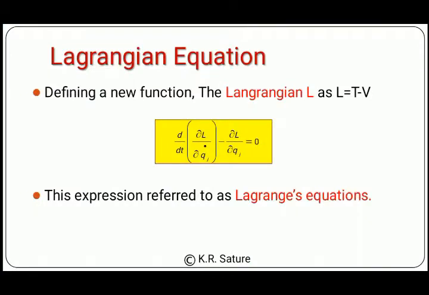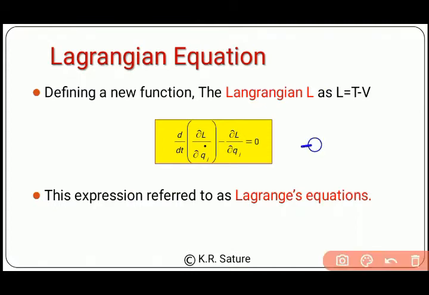The end of the previous video was this. We have seen what Lagrange or the Lagrangian is. The Lagrangian is denoted by capital L and it is T minus V, where T is the kinetic energy and V is the potential energy.